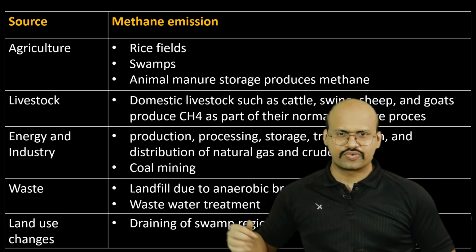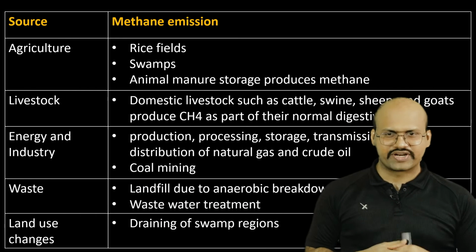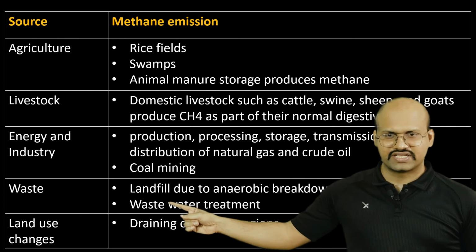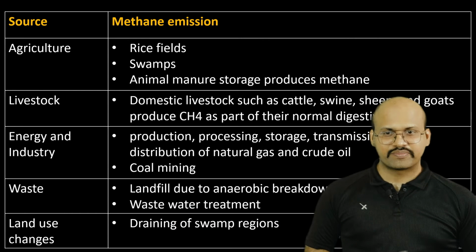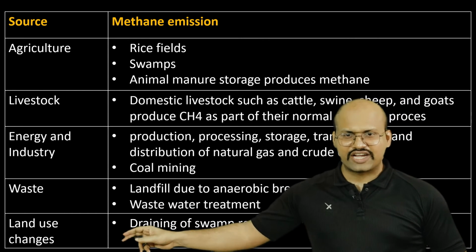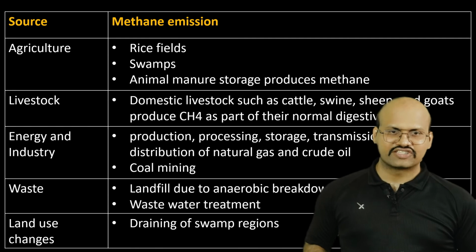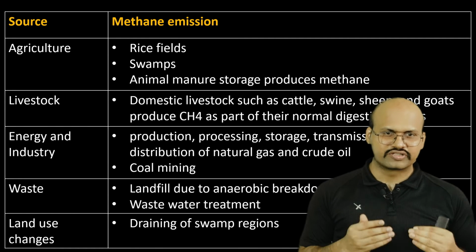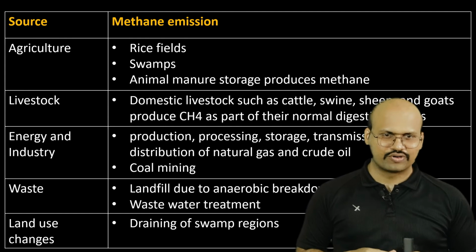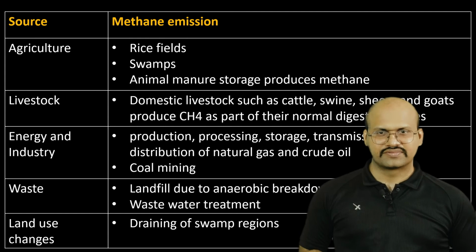Waste dumps also produce methane because of anaerobic decomposition. In fact, we have seen that waste, when it is discharged to water, releases methane in the atmosphere. Land use changes like draining of swamp regions also release methane in the atmosphere, because there is a lot of half decomposed biomass in those regions, and when they are exposed they release methane.